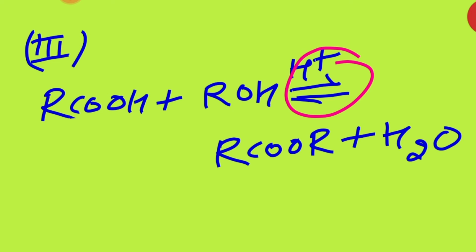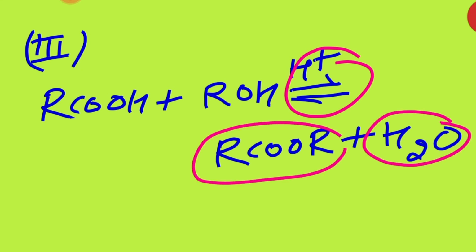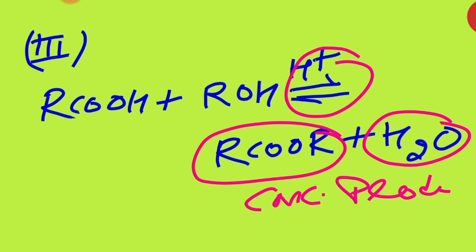To shift the equilibrium. It is a reversible reaction. If we want to shift the equilibrium in the forward direction, then water or the ester should be removed as early as possible, because if the concentration of the product increases, the reaction will move in the backward direction. Clear?